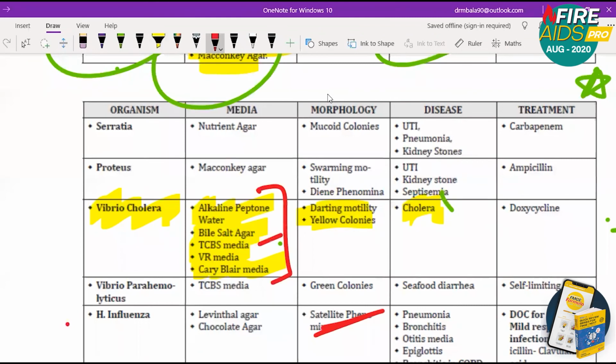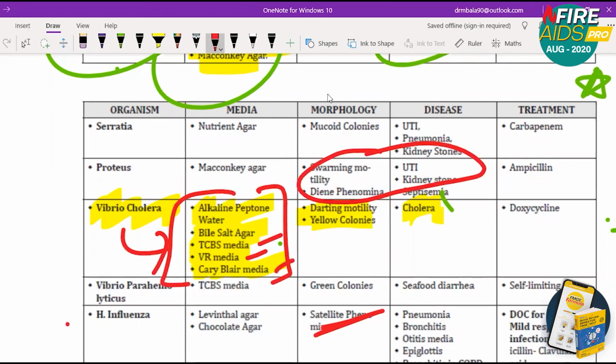TCBS came in 2014, VR media came in 2014 and 15, Cary-Blair last year also it came. So this entire media list for Vibrio cholerae is a must to memorize. Regarding Proteus, these points are important to memorize. Regarding Vibrio cholerae, these media points are important to memorize. So regarding the morphology, darting motility is seen in Vibrio cholerae.